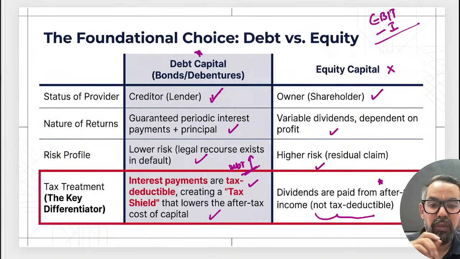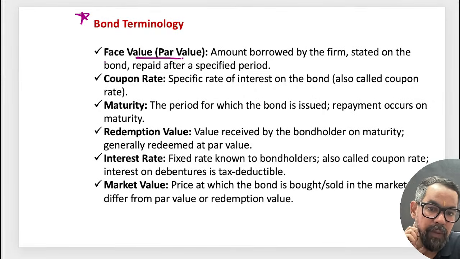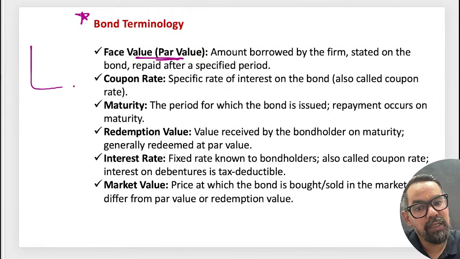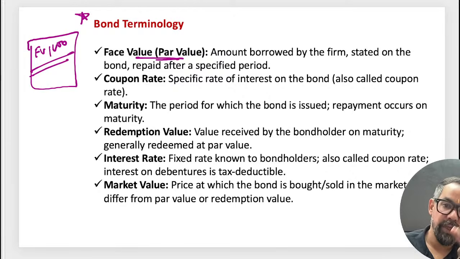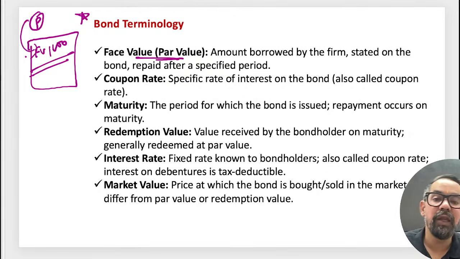We have some terminologies associated with this. Face value, which is also known as par value. Bonds generally get issued at a face value. Let's say a company issues bonds at a face value of 1,000. This is the amount the company is raising, the principal amount, which they'll repay at the end of the maturity.